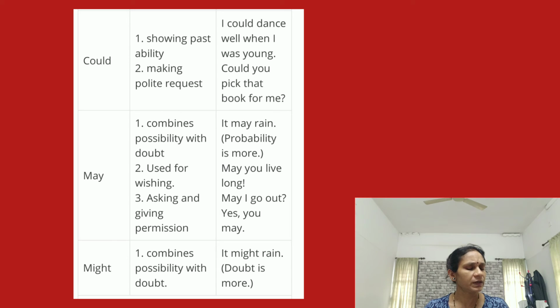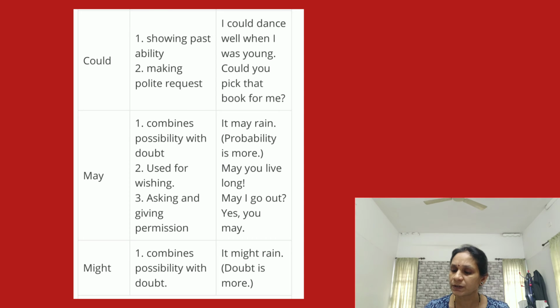Next modal auxiliary verb is may. The first function of may is that it combines possibility with doubt. That is, it may rain, probably. Okay, the probability is more, maybe the chance is higher. Today it will be a rainy day.